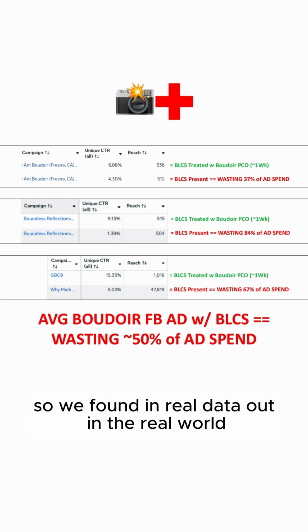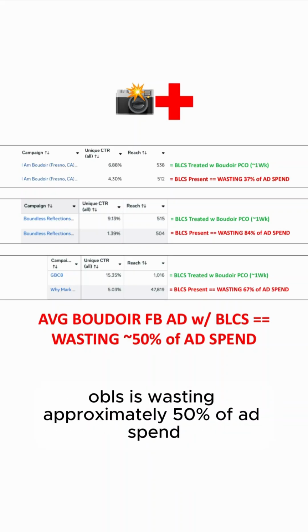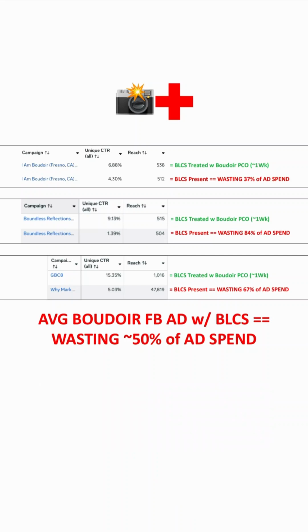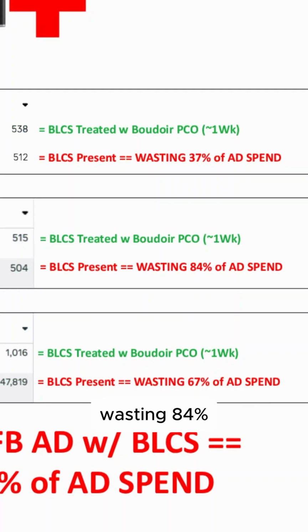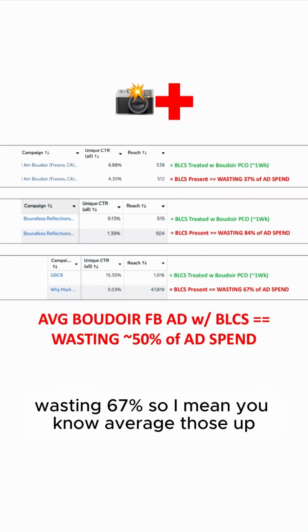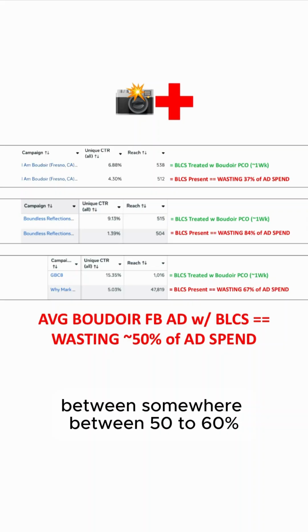So we found in real data, out in the real world, real testing, real buyers, the average Boudoir Facebook ad with BLCS is wasting approximately 50% of ad spend. So, I mean, look at these numbers: wasting 37%, wasting 84%, wasting 67%. Average those up, and the average will probably be somewhere between 50 to 60%.